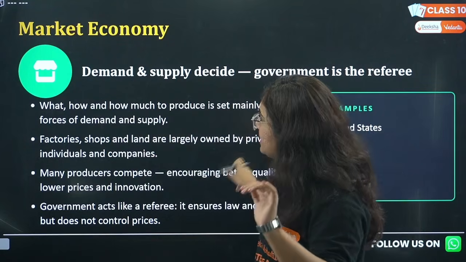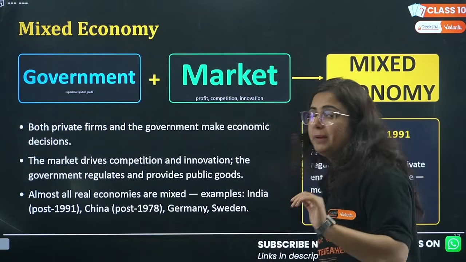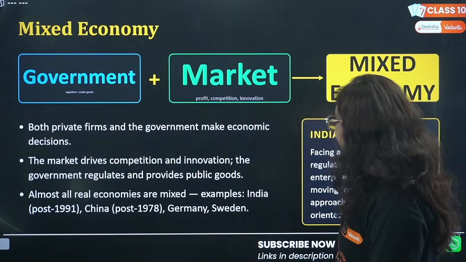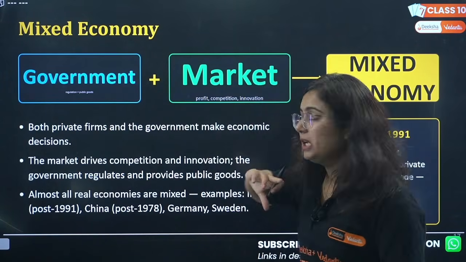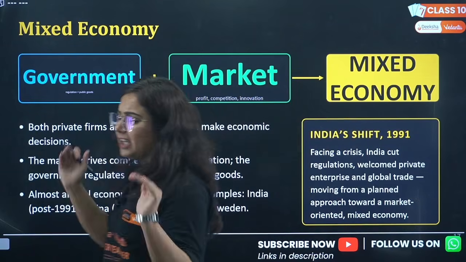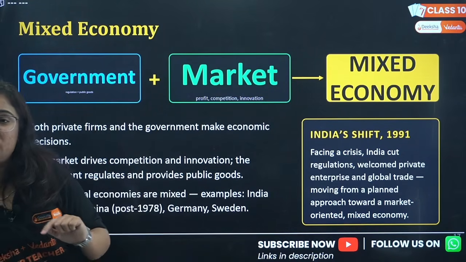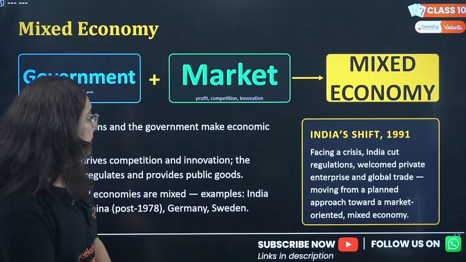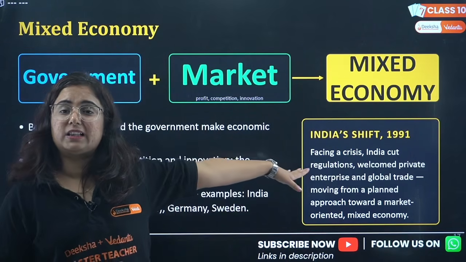Clear? Similarly, we have a mixed economy, in which government and market both play a role. We have private firms, we have government firms. In this, government is actually regulating everything. But this shift has been seen after 1991.